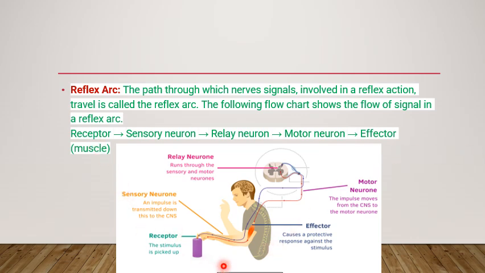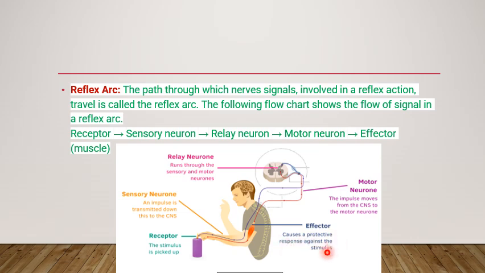So receptors, you can see here, receive the stimulus. From there it will send the message to the sensory neuron, and impulses are transmitted down to the central nervous system. From there it will transfer to the relay neurons. So this is what we call relay neurons. It runs through the sensory and motor neurons, which is followed by, you can see, the impulses moving from the central nervous system to the motor neuron, which is followed by effectors.